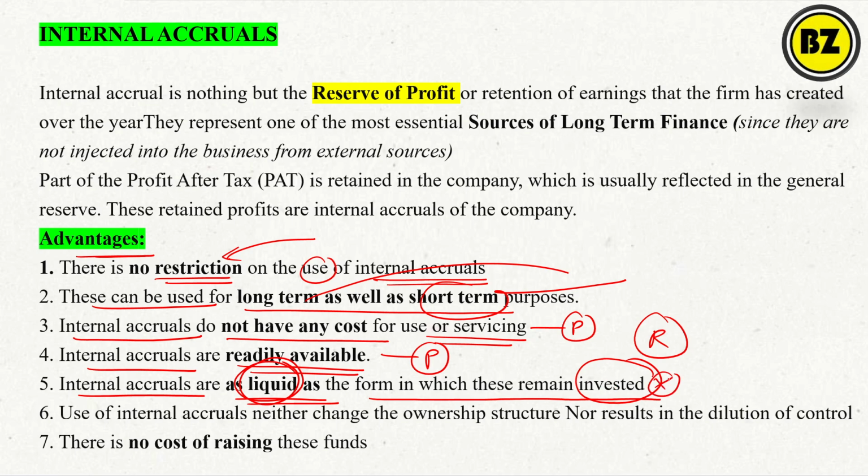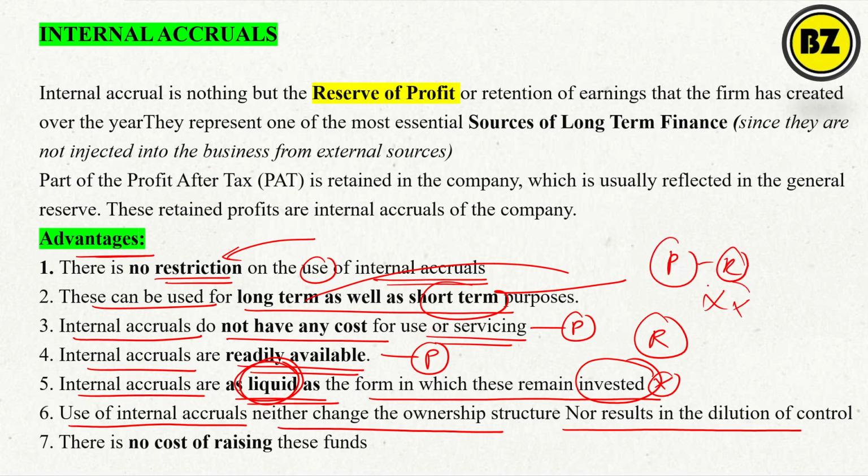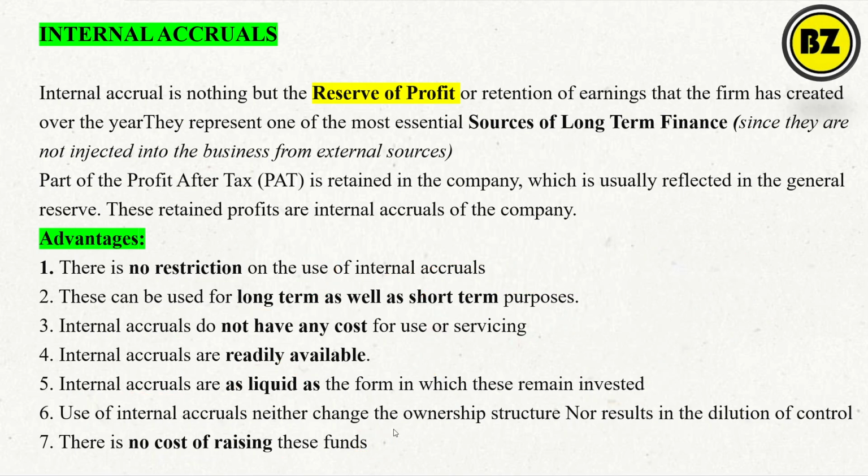It is available readily, so it is liquid. Use of the internal accruals neither changes the ownership structure nor results in the dilution of control. So using the part of profit which is the reserve will not change any ownership, and there is no need of sharing or any dilution. The funds are readily available because it is your own fund. So there is no cost of raising the fund as it is readily available. It is part of the surplus, part of the profit after tax. Okay. So these are the basic advantages of the internal accruals.